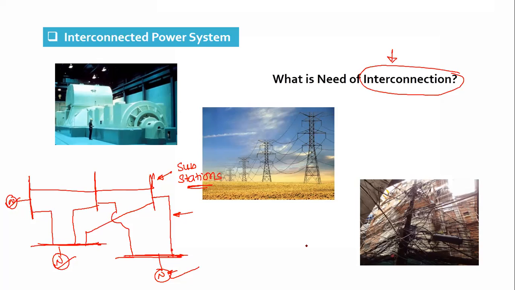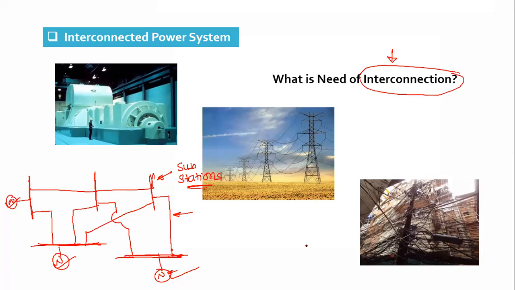Correct, Viral? The same thing. Risk of cascade tripping, and Apurva, that is very good. Correct your answer: if the fault is not detected properly and not cleared in time, it can result in cascade tripping. High cost, Jatin?